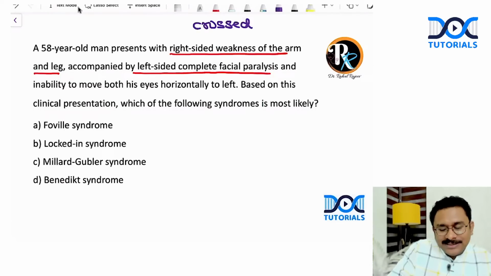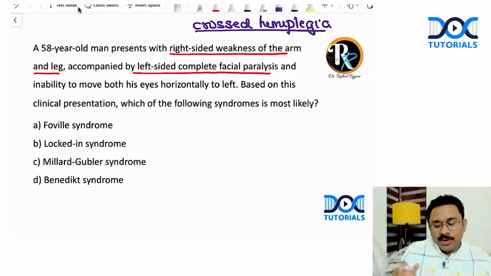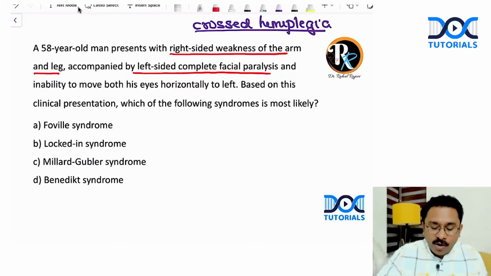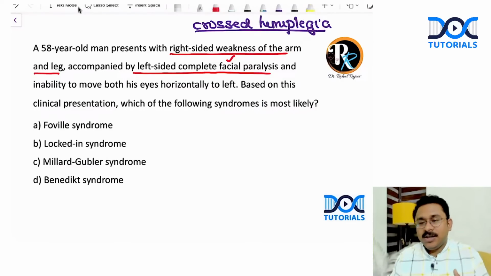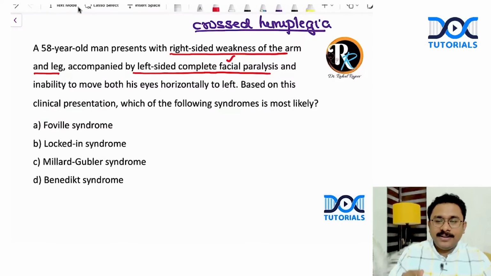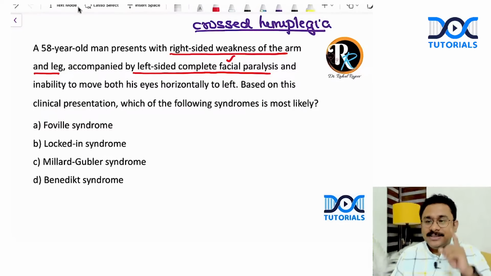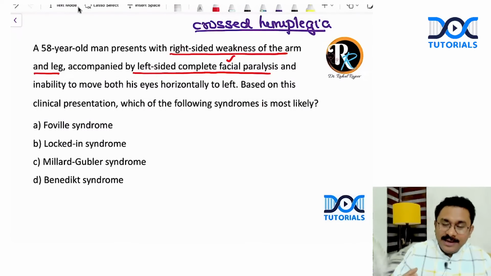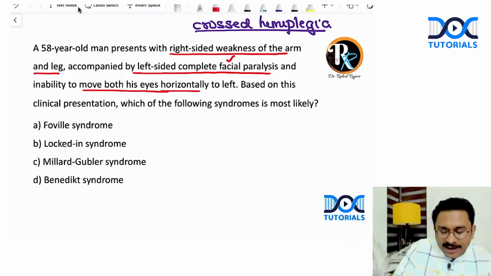And how do you localize the site of a crossed hemiplegia? Based on the cranial nerve nuclei that has been involved. So here, what is the cranial nerve nuclei that has been involved? The facial nerve. And where is the facial nerve? Is it in the midbrain, pons or medulla? It is in the pons. So I'm very confident that the lesion is in the pons. Okay, it's a crossed hemiplegia. And since it is a left-sided LMN facial palsy, there is a problem in the left side of the pons, right?